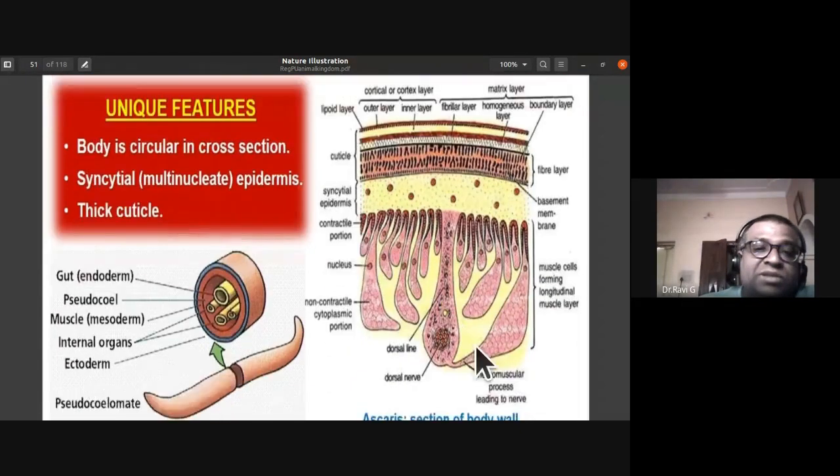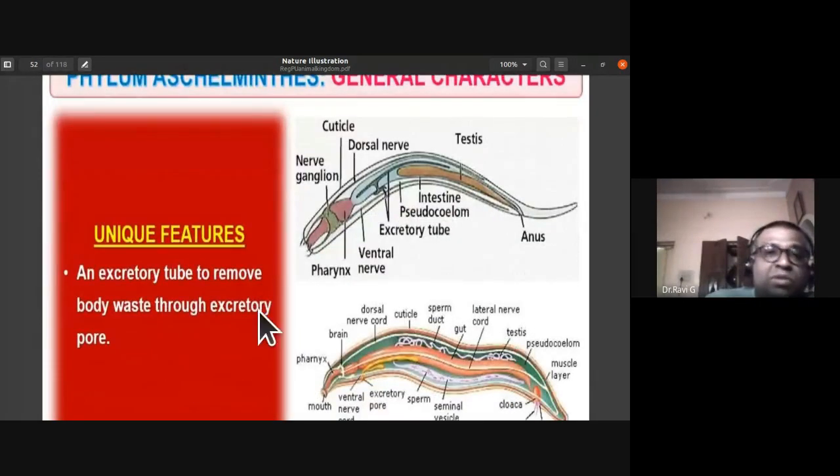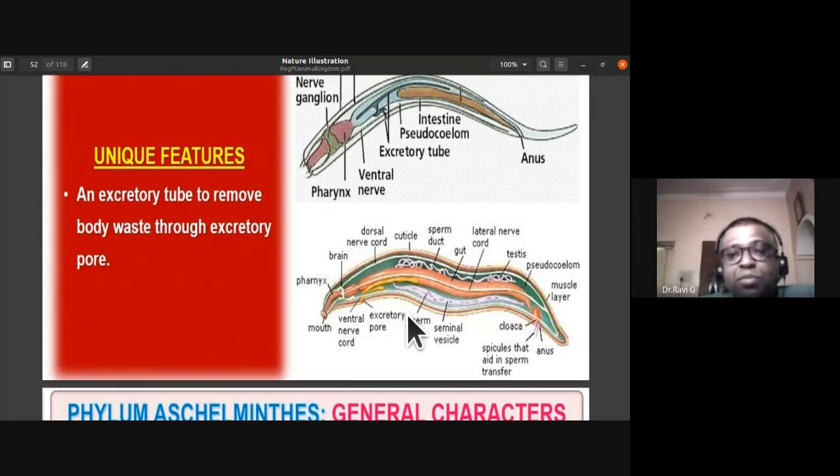As for habitat, the majority of them are parasitic in nature. They are found as endoparasites especially. They have suckers and hooks, similar to the phylum Platyhelminthes. The other unique feature of this phylum is that they have an excretory tube to remove the body waste through the excretory pore.